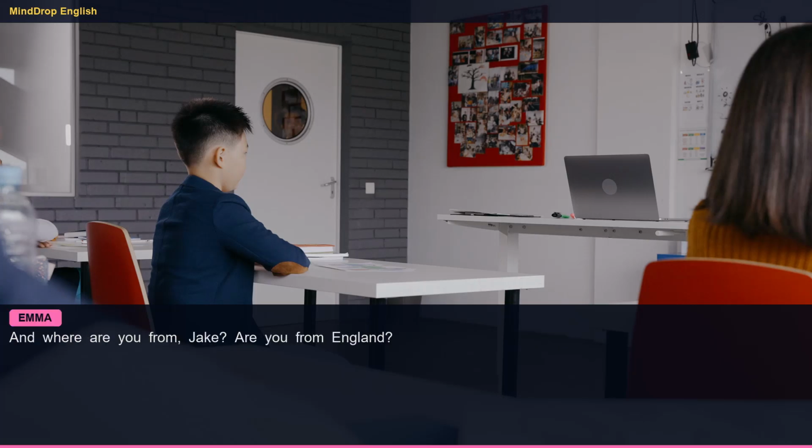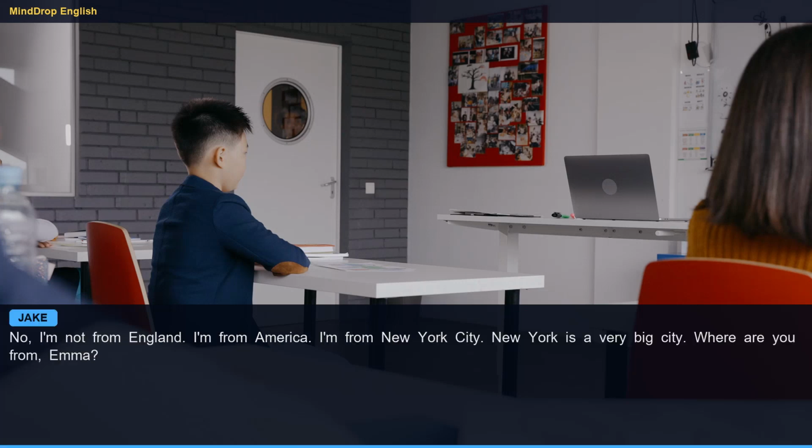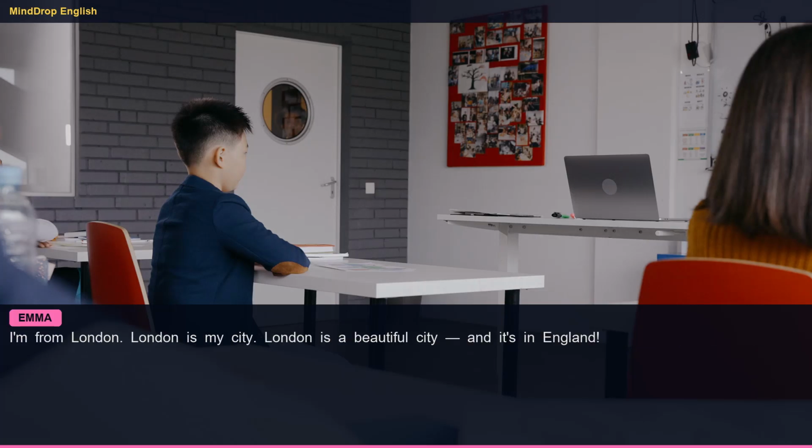I love that. And where are you from, Jake? Are you from England? No, I'm not from England. I'm from America. I'm from New York City. New York is a very big city. Where are you from, Emma? I'm from London. London is my city. London is a beautiful city, and it's in England. London and New York, two amazing cities. So Emma is from London and I'm from New York.